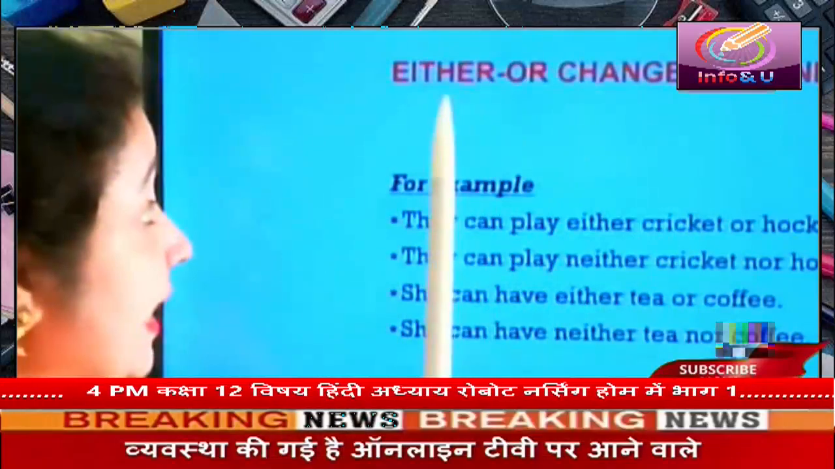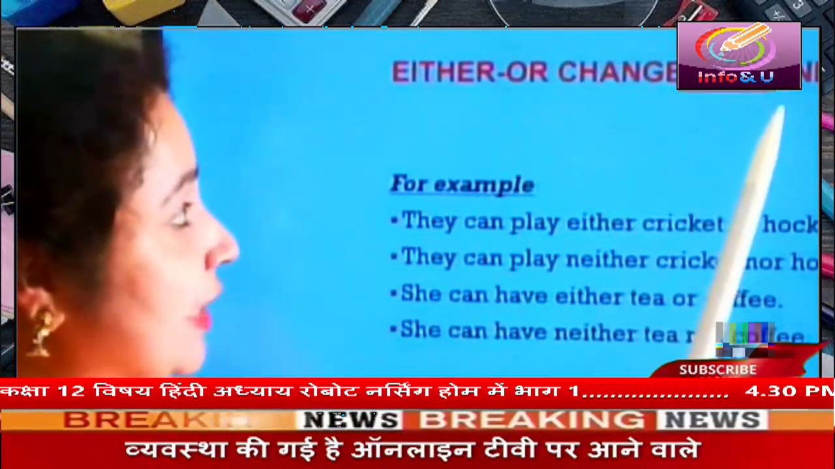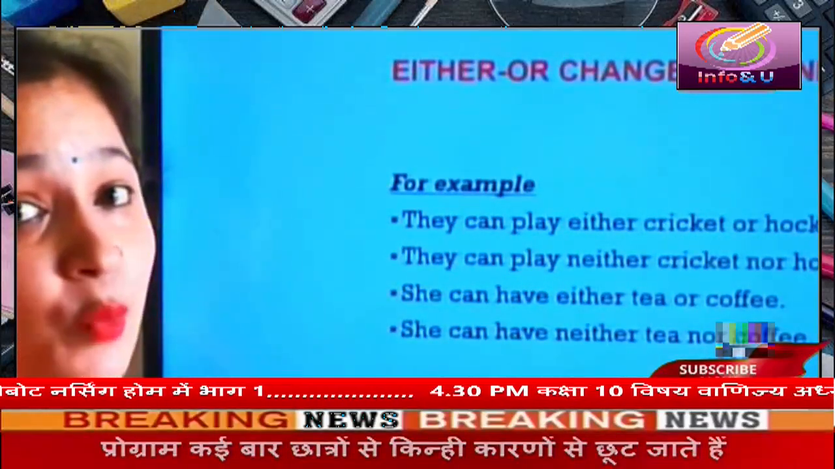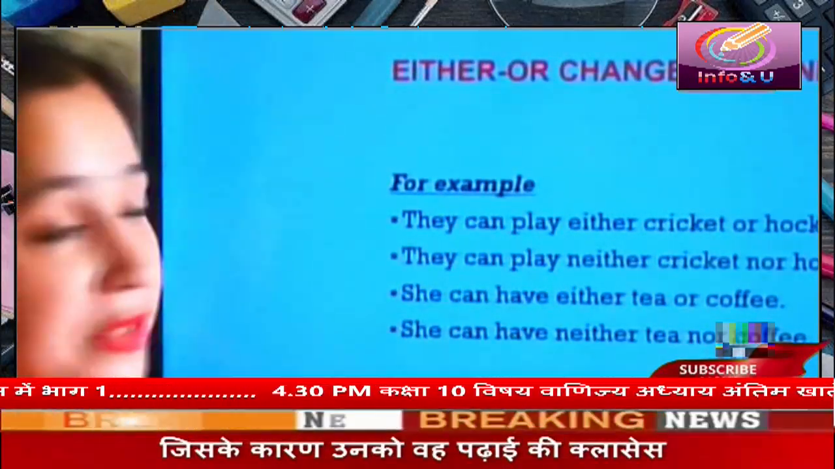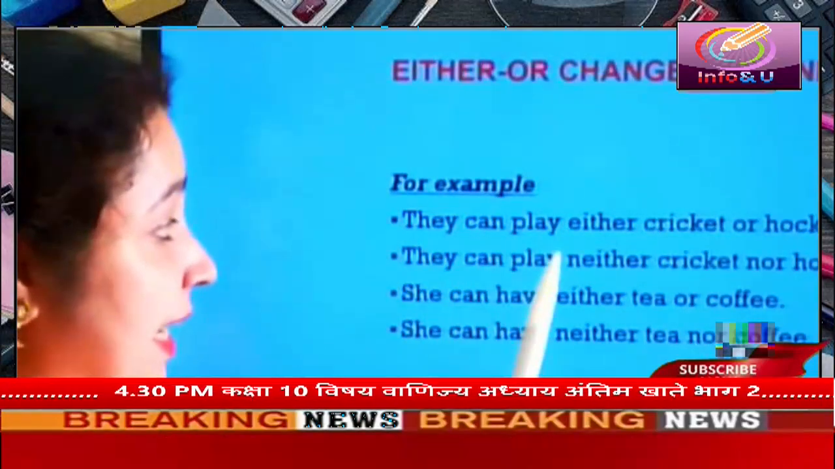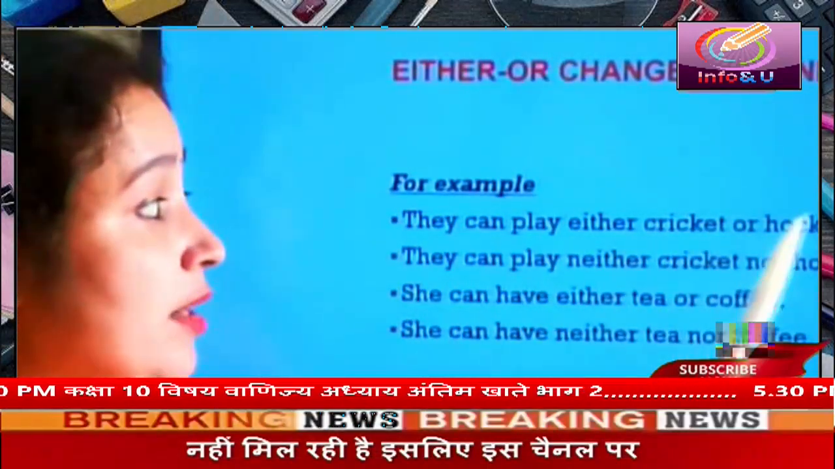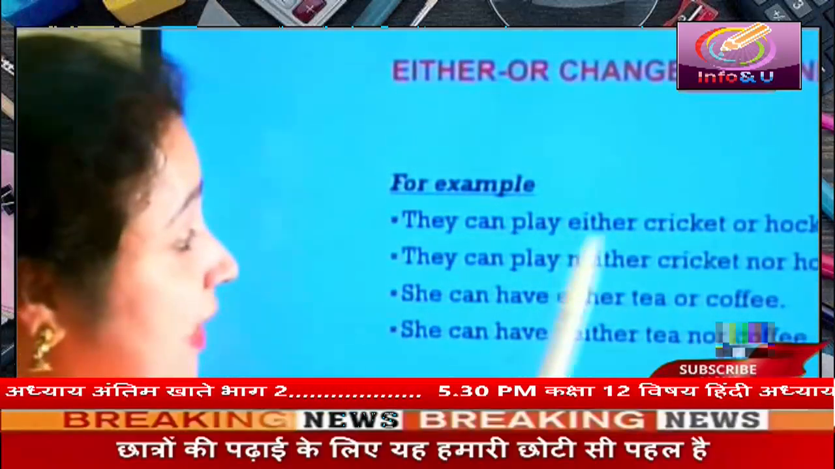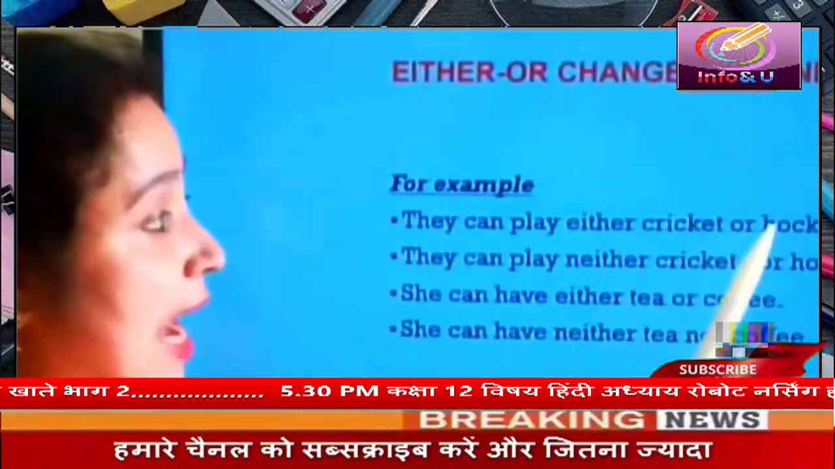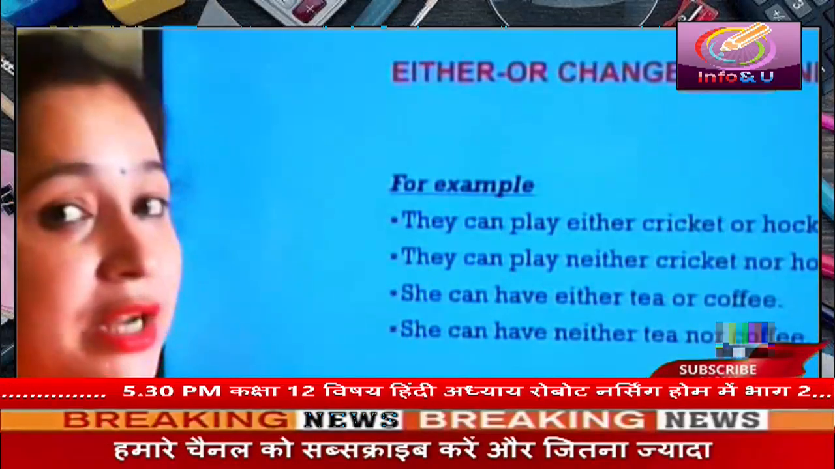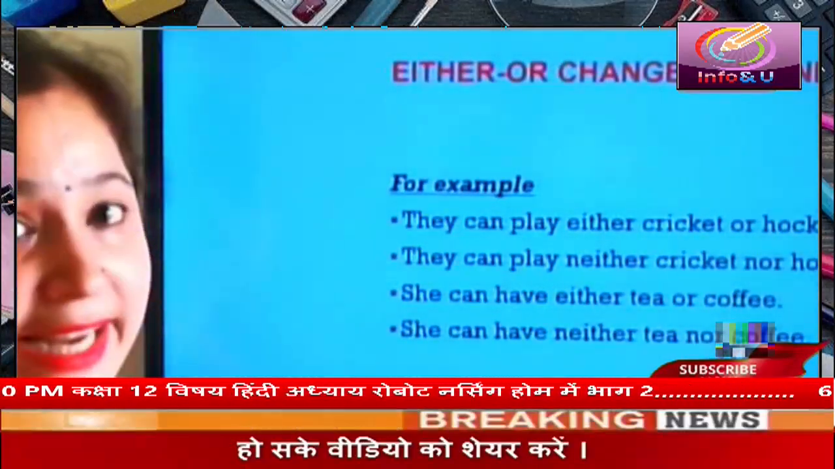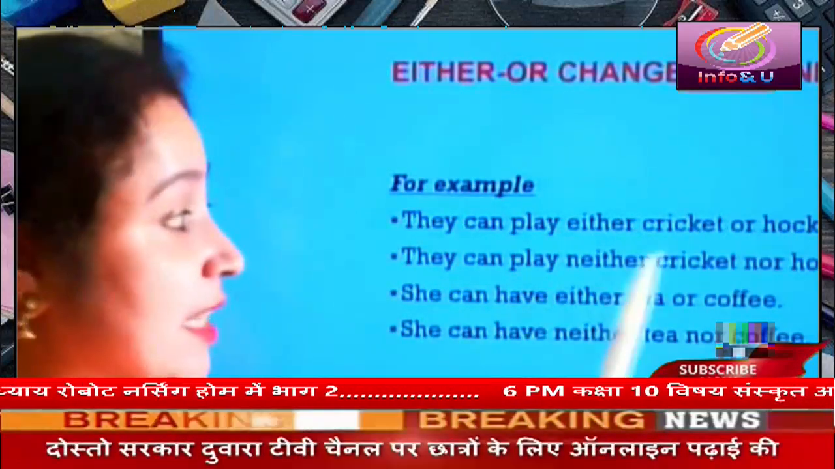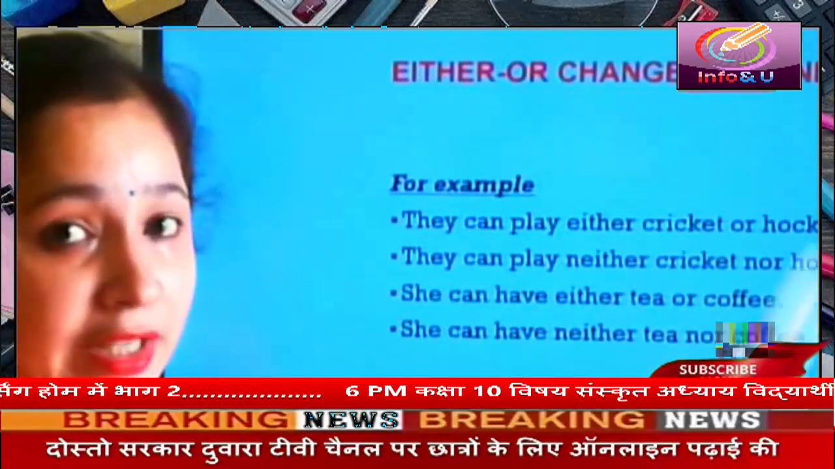Students, either or changes into neither nor. Let us understand with the help of some examples. They can play either cricket or hockey. In this sentence, students, we will change either into neither and or into nor to make this sentence negative. So we will write, they can play neither cricket nor hockey.